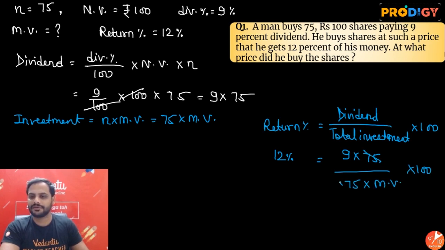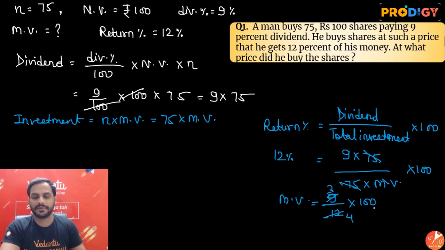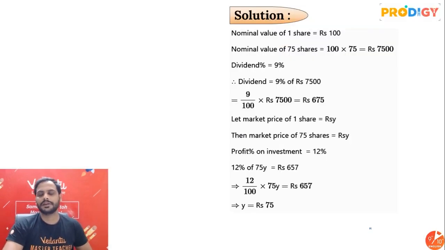Now see, 75 and 75 got cancelled. So shift market value over there, shift 12 over here. So market value will be equal to 9 upon 12 into 100. This is 3 times, this is 4 times. This is 300 by 4, or 25 into 3 is 75. So market value will be 75. Market value is rupees 75, as you can see over here.